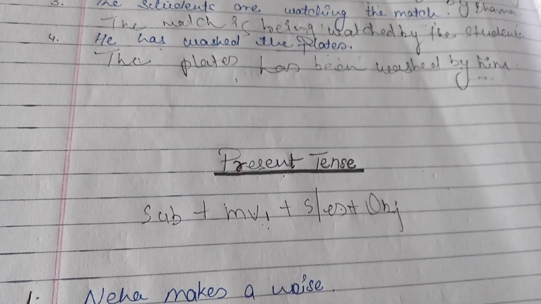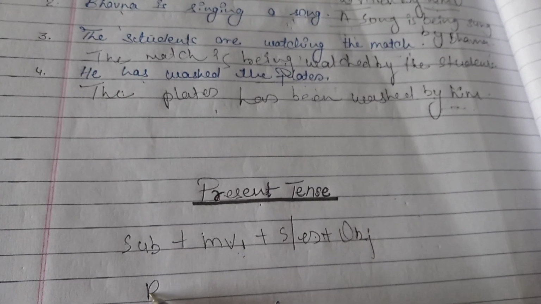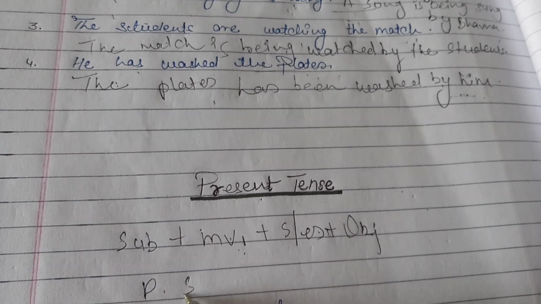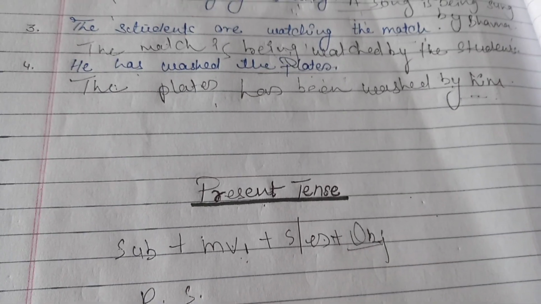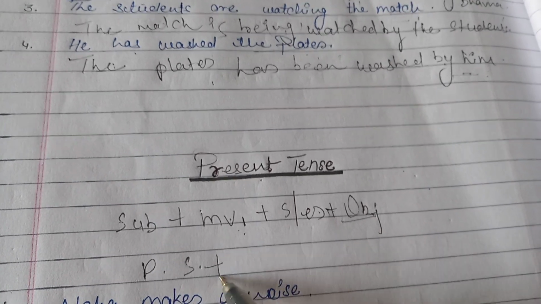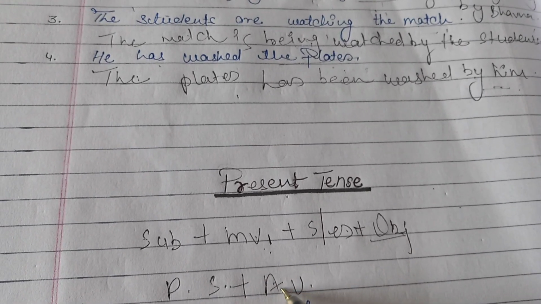And when we convert this into passive voice, then the passive subject, in the sense the object of the active sentence, then the auxiliary verb.